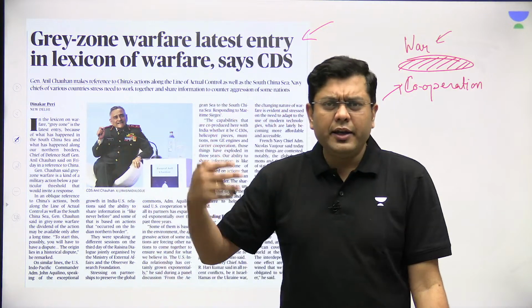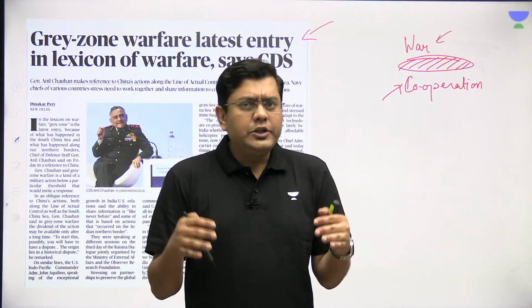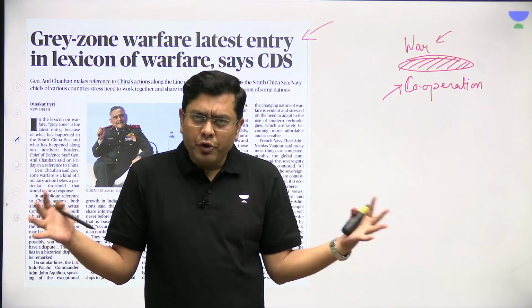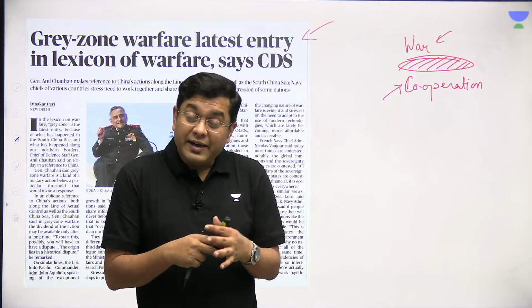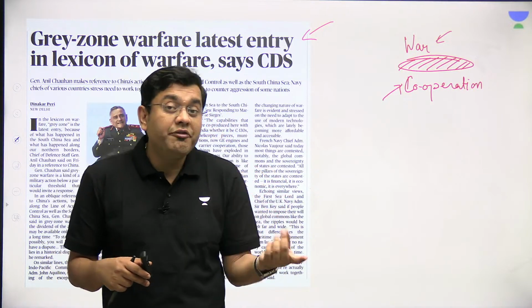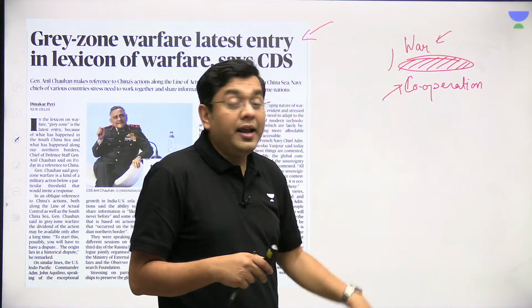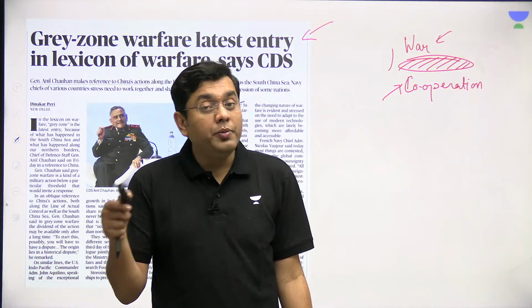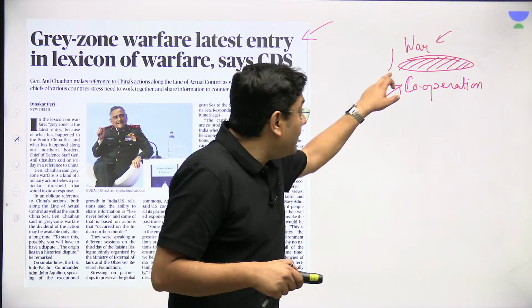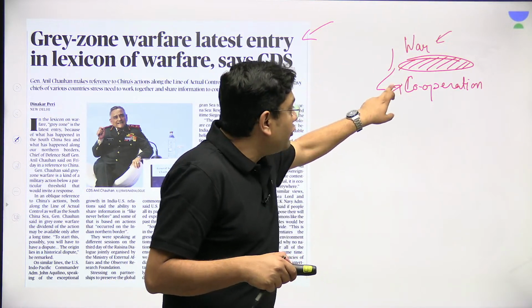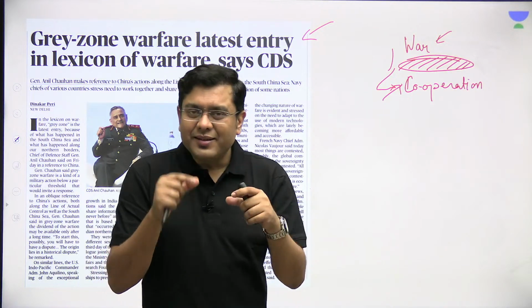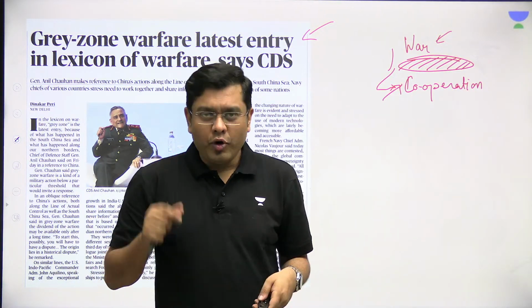This article basically talks about that now there needs to be a greater international cooperation between the various different forces in order to adapt to the gray zone warfare, because you never know when this can escalate to a confrontation and when this can eventually turn out to be a war-like scenario. But consistently, you have to be prepared for cooperation. Okay, so that is the stance for gray zone warfare.